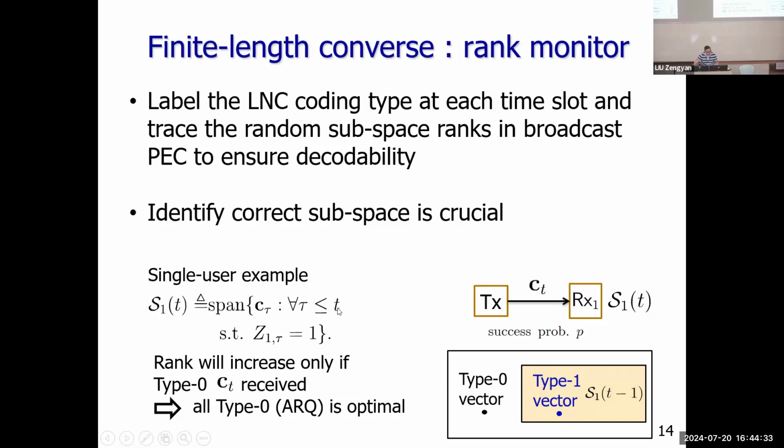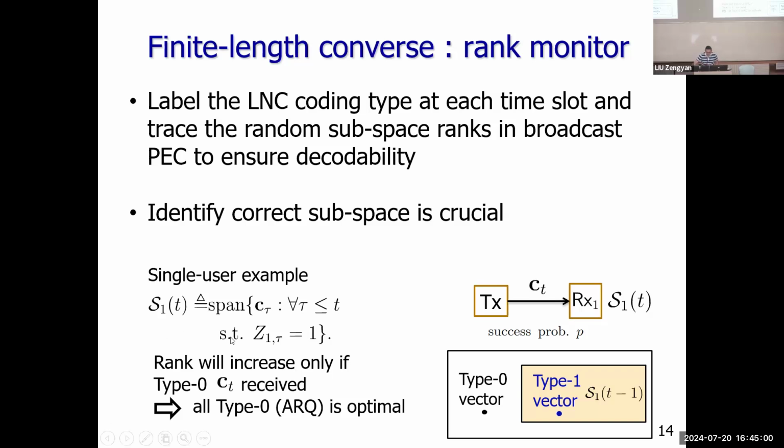So each time you receive a new coding vector, the span of the receiver's observation space will increase. As long as this receiver subspace is large enough to cover the user's message subspace, the decoder will be correct. All the messages can be decoded.